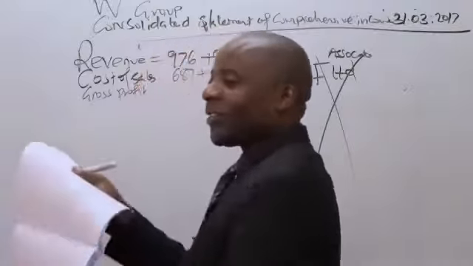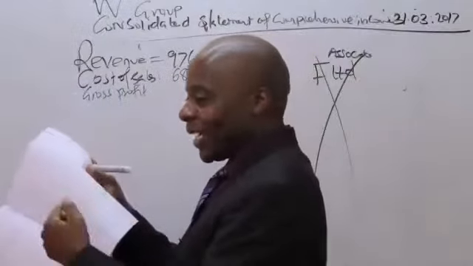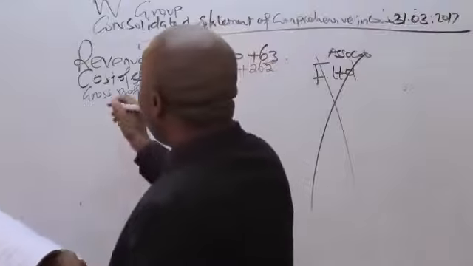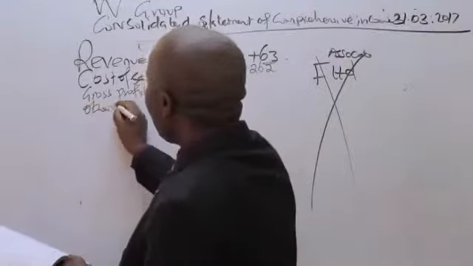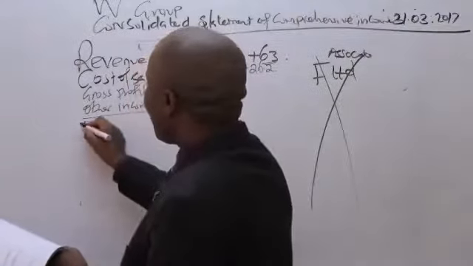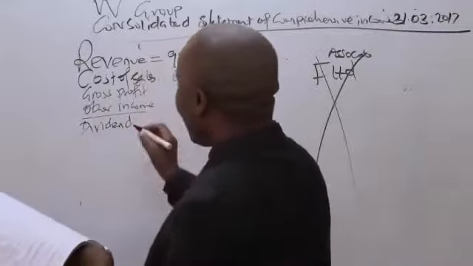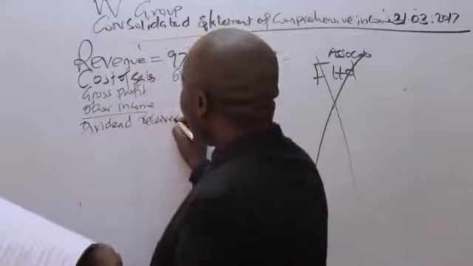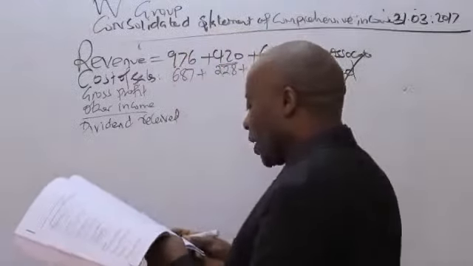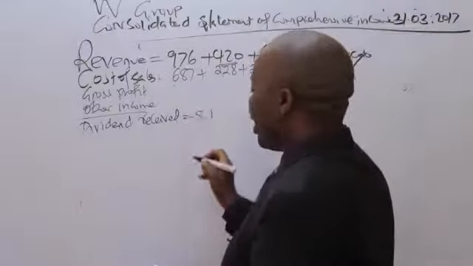I'm following the financial statements given, right? I'm not doing anything outside. I'm not even thinking at all as I'm doing this. So the next one is other income. If you look at the other income, I can see dividend received. So I'll come and just write there, even without reading much. I'll write dividend received. So for dividend received, I would want to consolidate. Dividend received is 8.1.